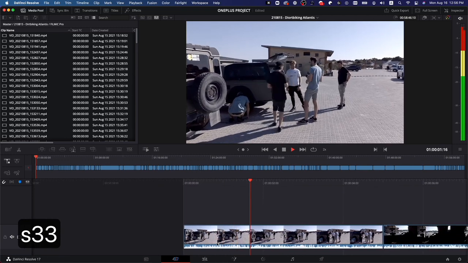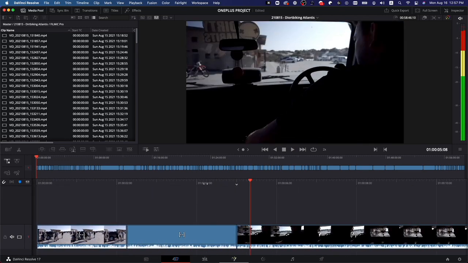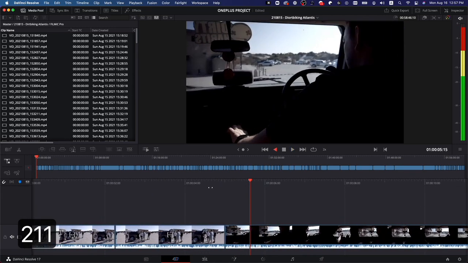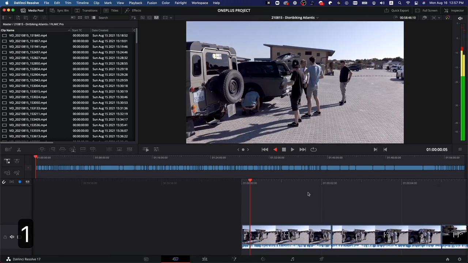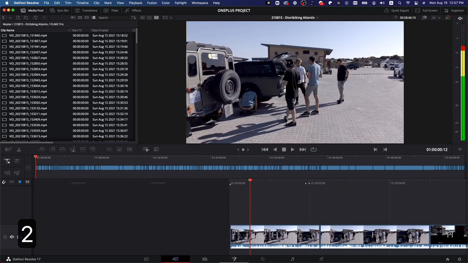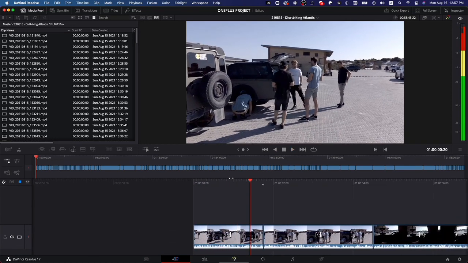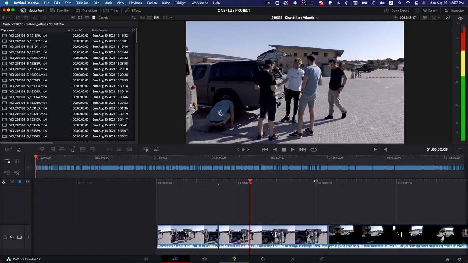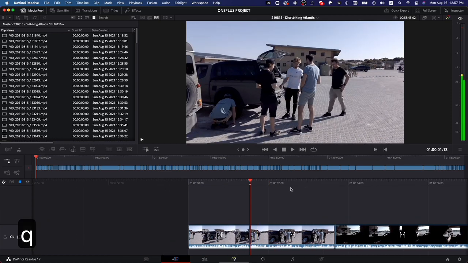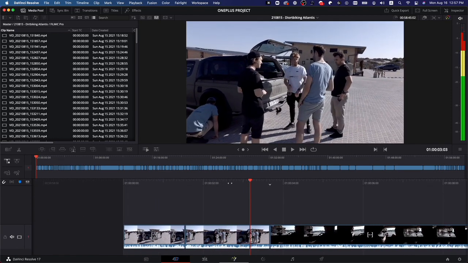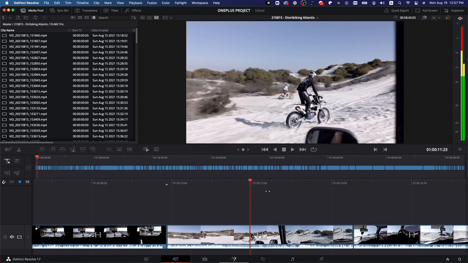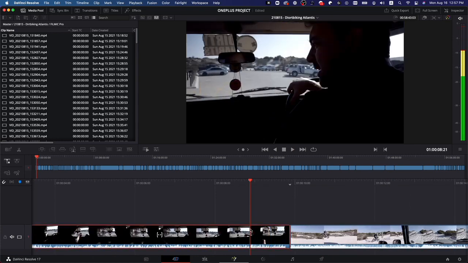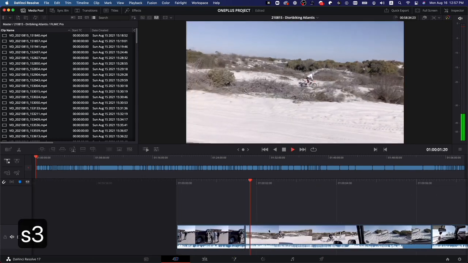S to ripple delete that too. I guess these are just little moments for BTS stuff. So I'm going to keep little bits of it, but don't really need too much of it. So like I said, Q is to cut left of playhead. E is to cut to the right of the playhead. I got two similar clips here. I'm just going to delete the first one. I don't really need more than that. So I'm using 1, 2, and 3 to move forwards and backwards in the timeline.